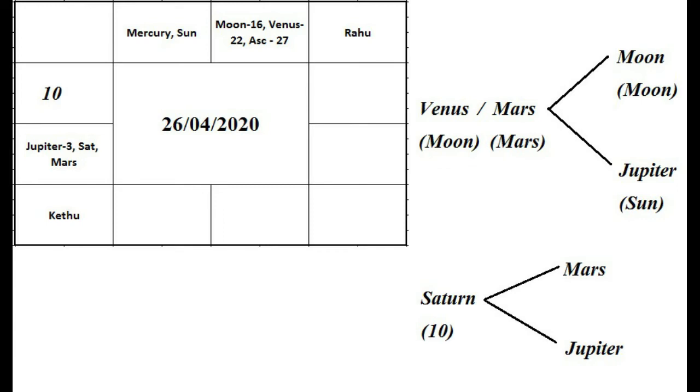Now the final step, which is the timing of event. So here we have to go to the concerned house. Say for example, if the question is about profession, there is a difference between profession and job, which we will explain in the natal chart section. Profession means a titled job: doctor, engineer, auditor, chartered accountant, manager, etc. There are a lot of categories we will be explaining later. So this will come under profession. Say for example, if the question is asked about profession, we will go to the 10th house.